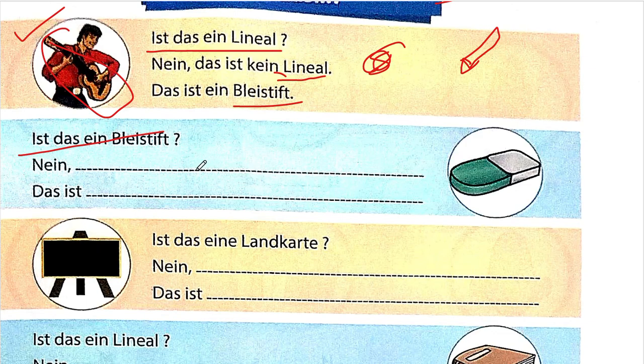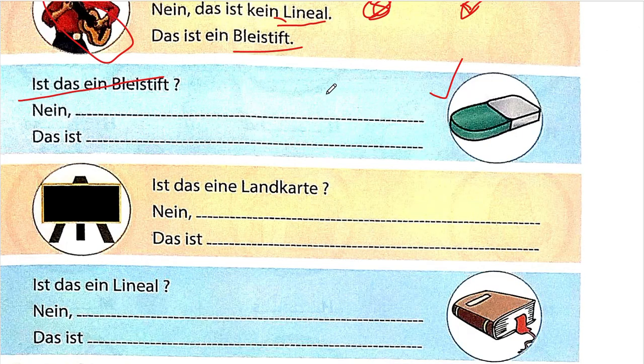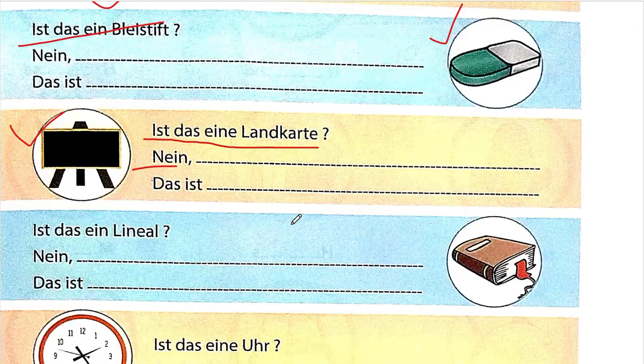Ist das ein Bleistift? Do you see a pencil? No, I don't see a pencil. So, nein, das ist kein Bleistift. Das ist ein Radiergummi. Radiergummi is your eraser. Next, blackboard, which is Tafel. Ist das eine Landkarte? Is that a map? Nein, das ist keine Landkarte. Das ist eine Tafel.